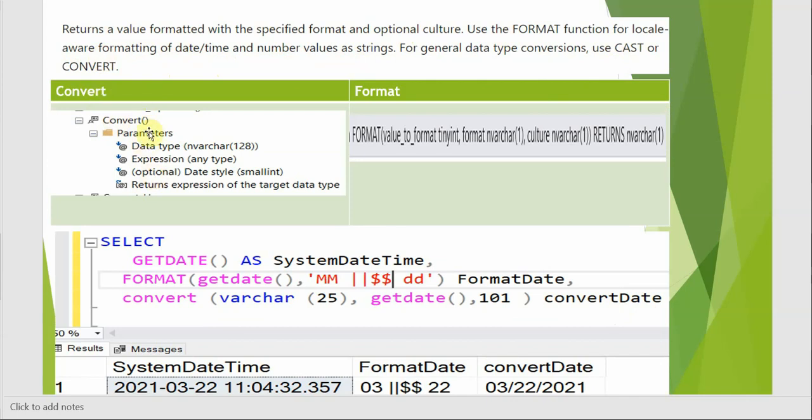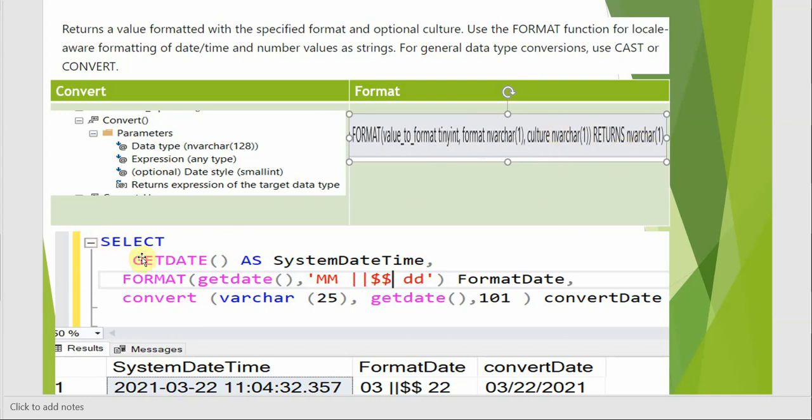For convert, we have already seen this. For format, we have to give the value to format, then the format value as varchar, and the culture is optional. We can give it or not. It will always return a varchar.